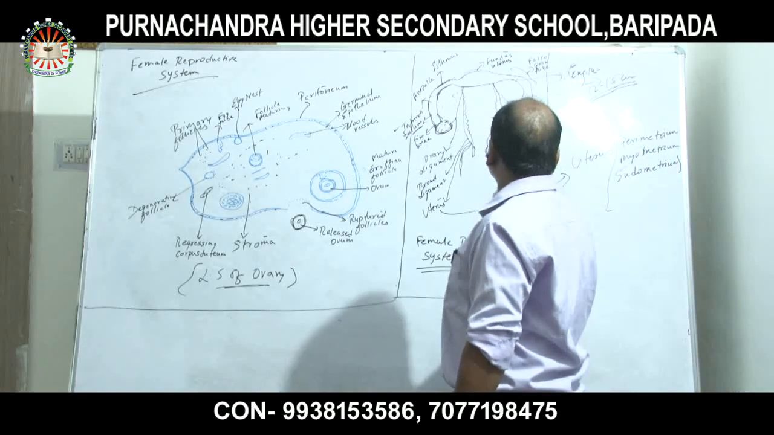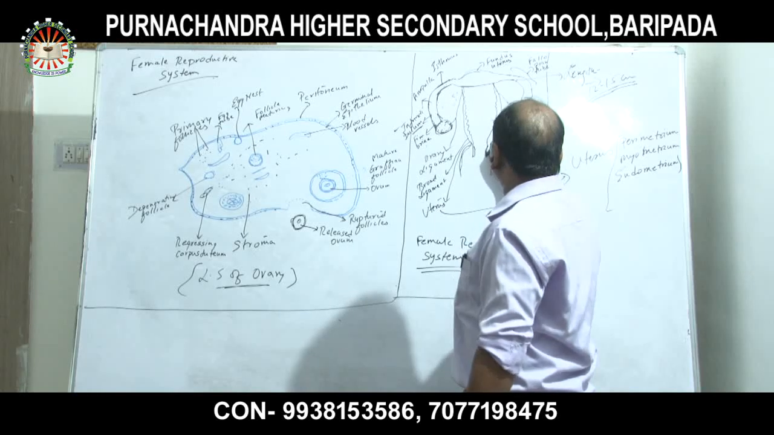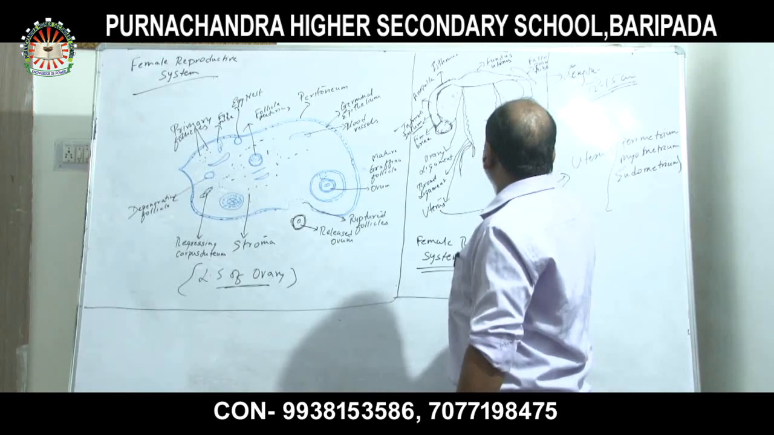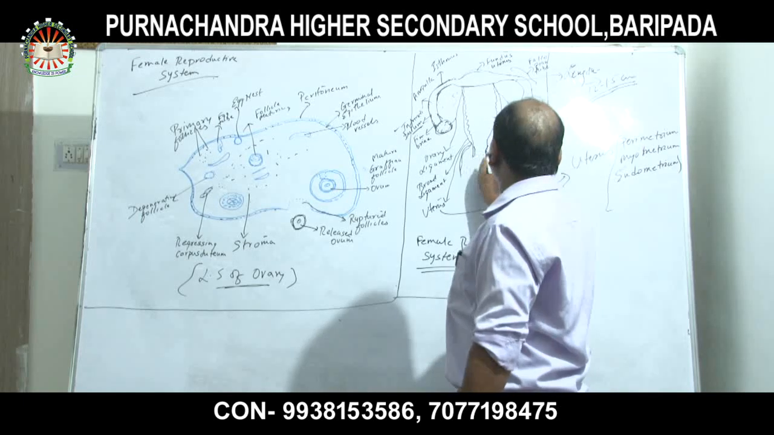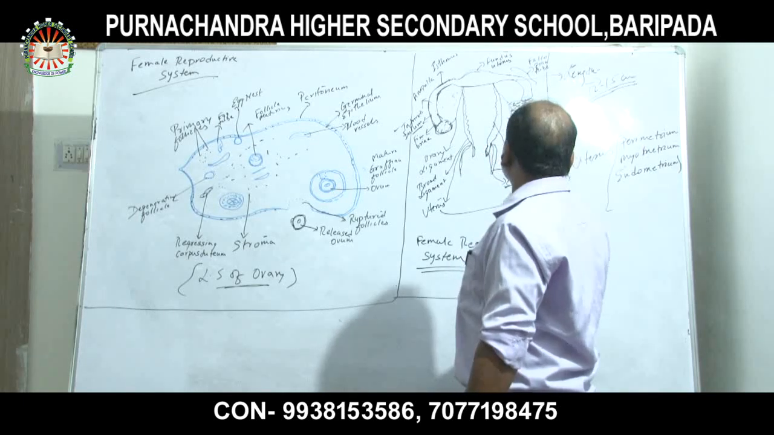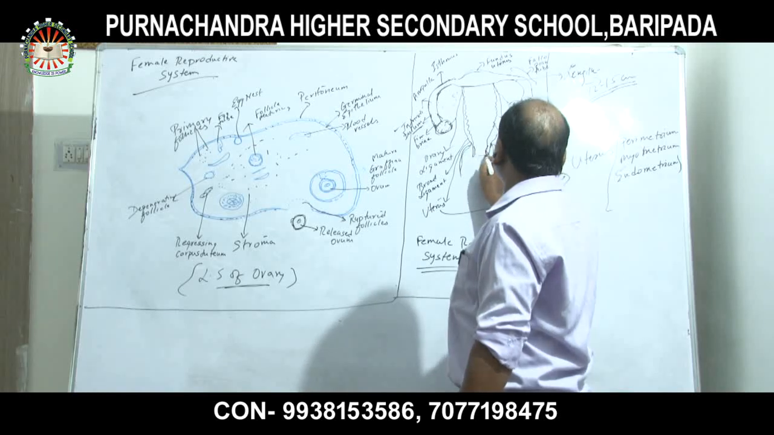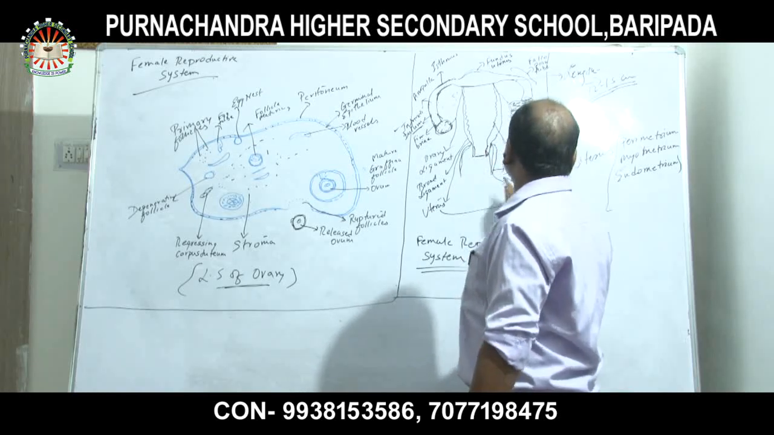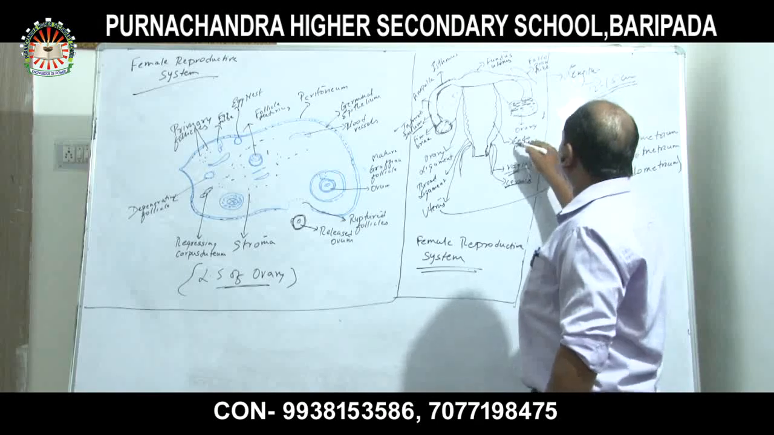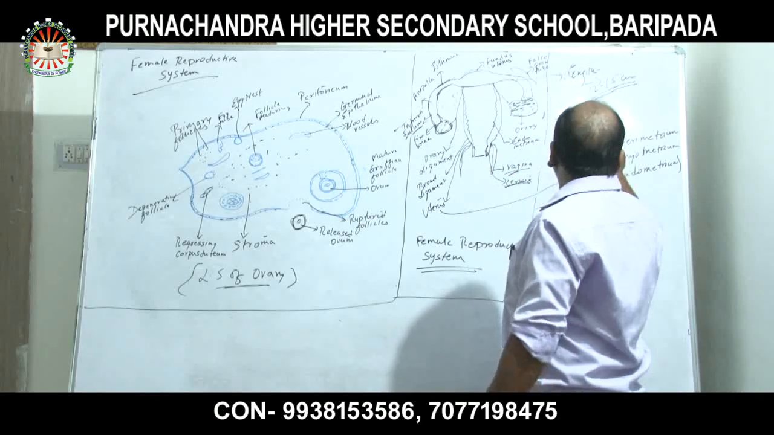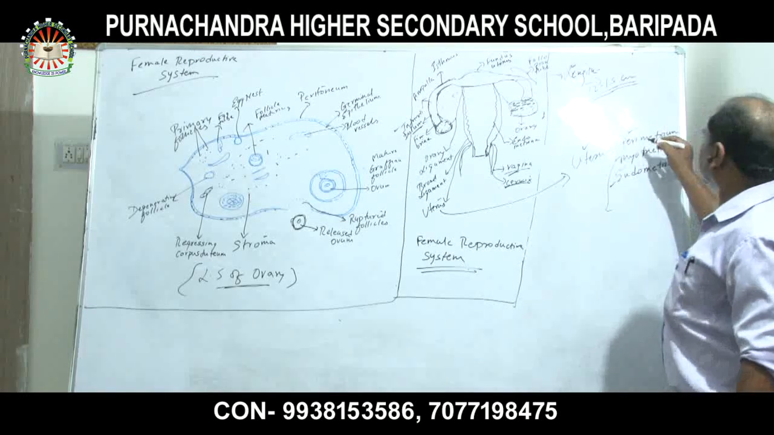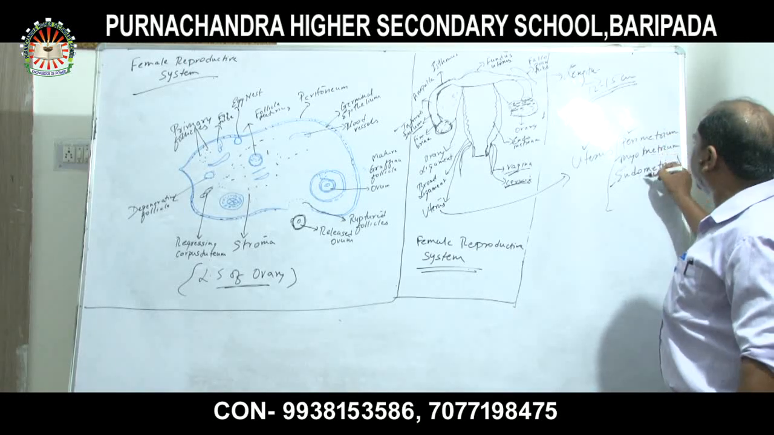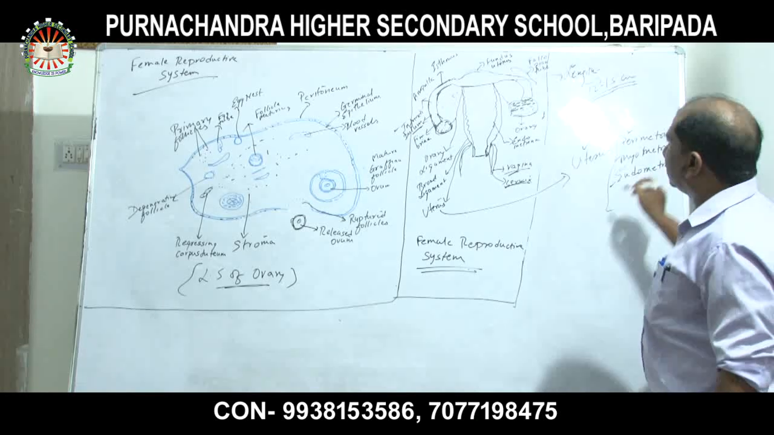And this is the vagina. The portion below the uterus is the vagina, and the aperture present between the uterus and vagina is the cervix. Okay? In the uterus, the 3 layers are the perimetrium, myometrium, and endometrium.